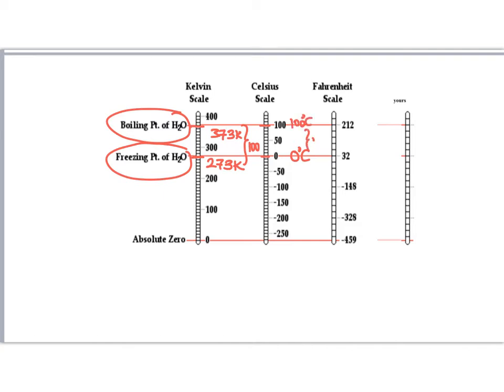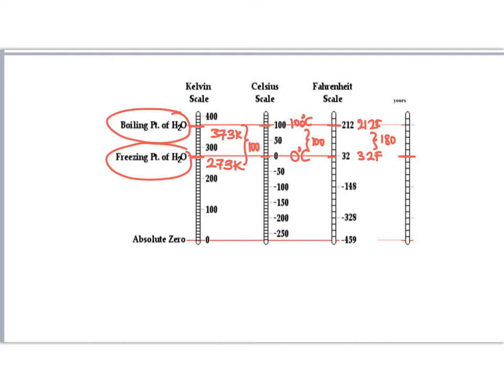Again, we have 100 segments. In the Fahrenheit scale, the freezing point is 32 Fahrenheit and the boiling point is 212 Fahrenheit, and you see that it has 180 segments.